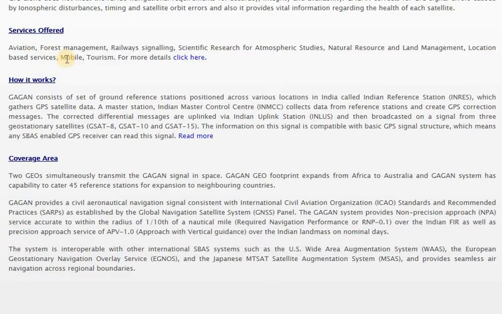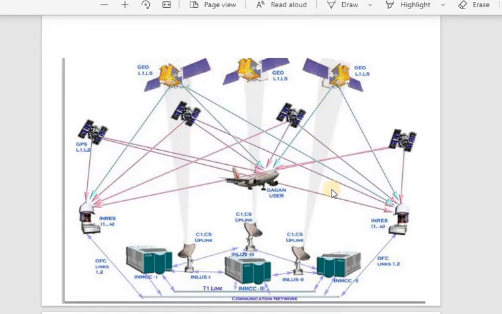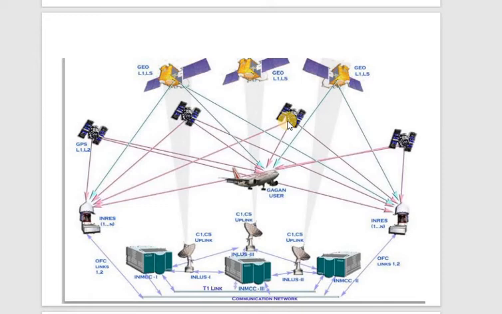Now let's see, very importantly, how it works. Before we move on to how it works, or the architecture of the Gagan, I'll show you the figure. So this is the architecture of the Gagan. It also consists of the ground segment, space segment as well as the user segment. When you compare, I'll give the links of the last two, the SBAS as well as the VAS architecture.